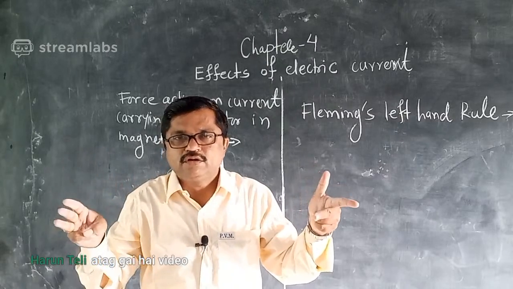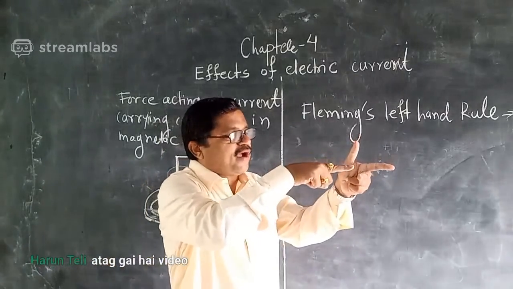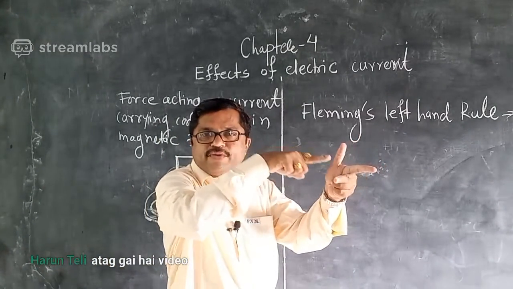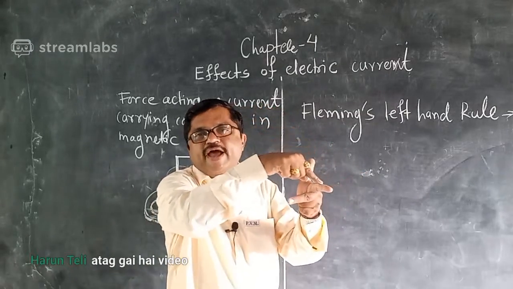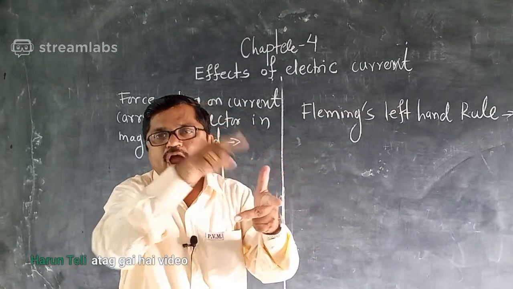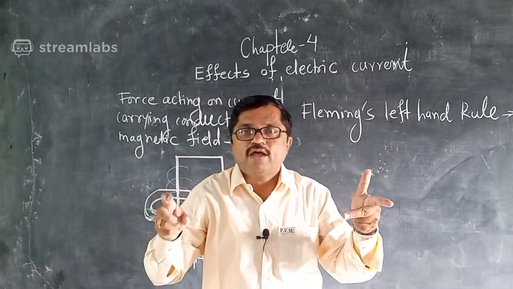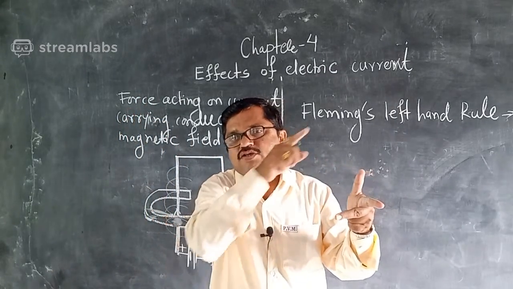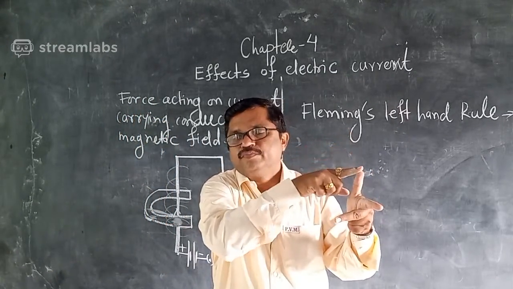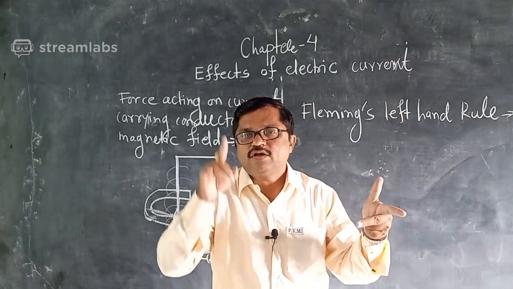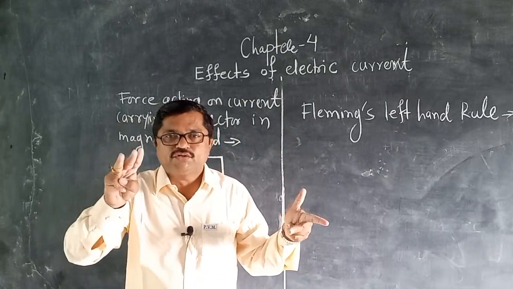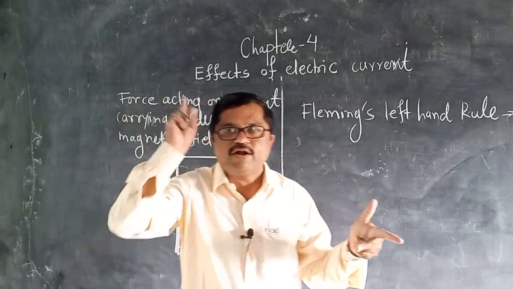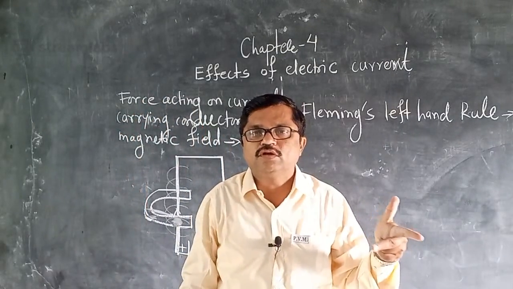As current passes in the direction of the middle finger, the magnetic field is in the direction of the forefinger and the force acting on the conductor is in the direction of the thumb. This is Fleming's left hand rule, related with the direction of current, direction of magnetic field, and direction of force acting on the conductor.